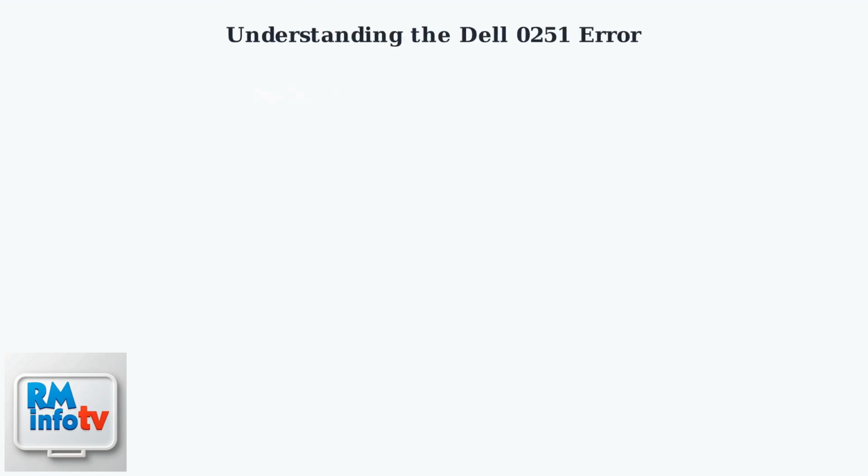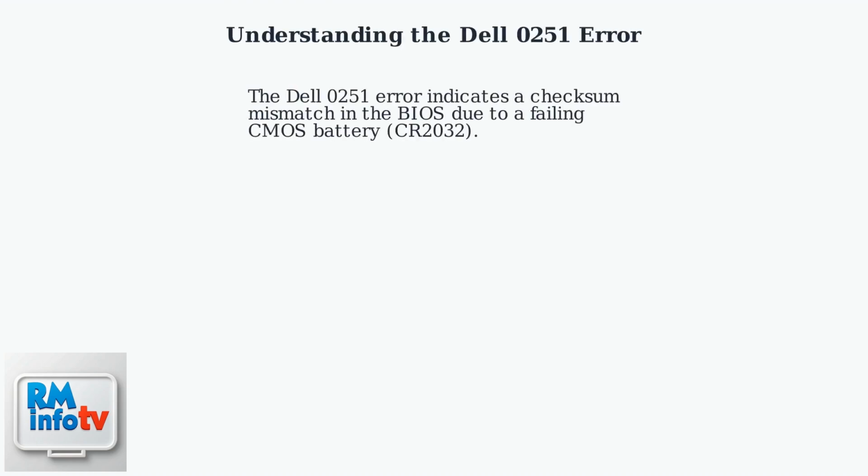The Dell 0251 error indicates a checksum mismatch in the BIOS due to a failing CMOS battery, specifically the CR2032 type. This is what you might see when the error occurs. The checksum mismatch happens because the BIOS validates stored settings, but a failing battery corrupts this data.